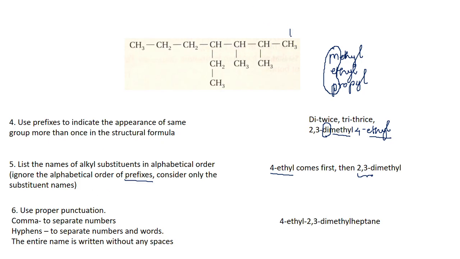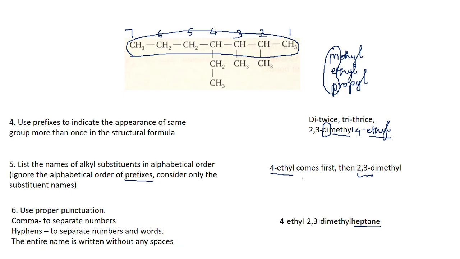So we named it like this: 1, 2, 3, 4, 5, 6 and 7. Just redoing this once again. First you will identify the longest carbon chain. The longest carbon chain was the one that had 7 carbon atoms. That was heptane, so that would come at the end of the name. The parent alkane is found at the end of the name.